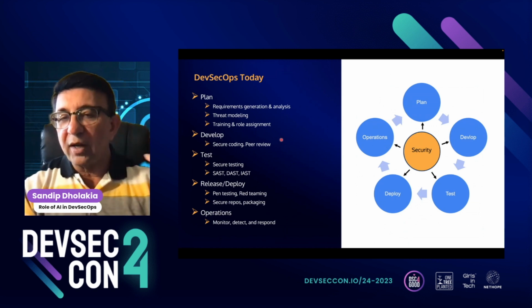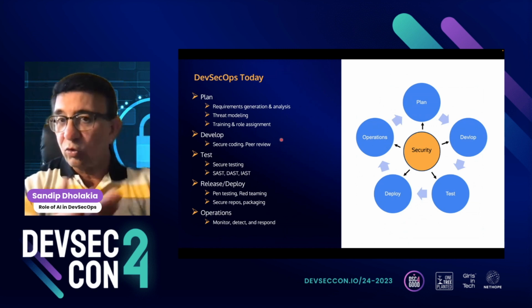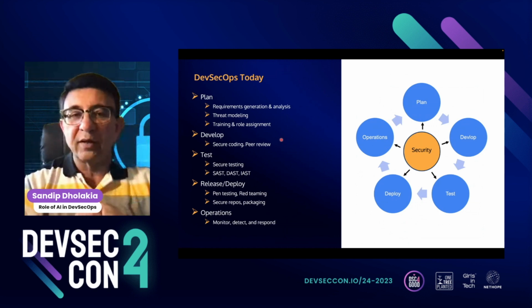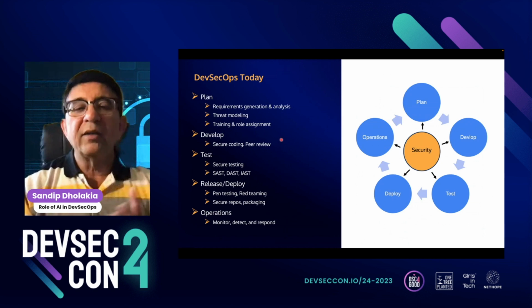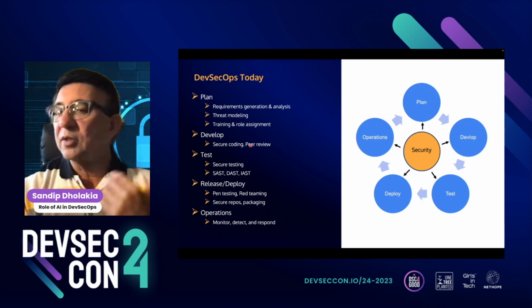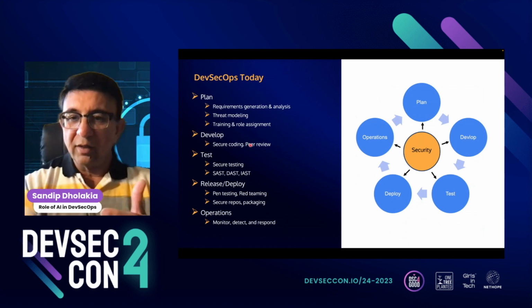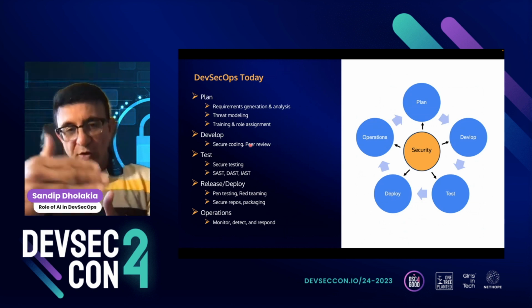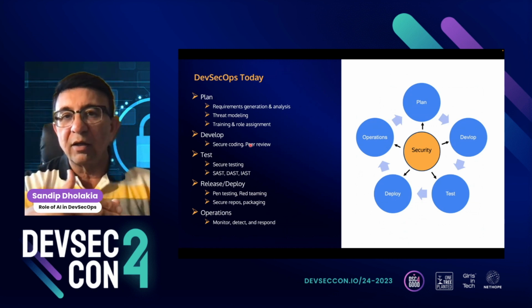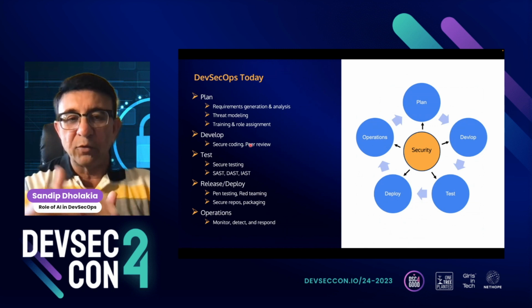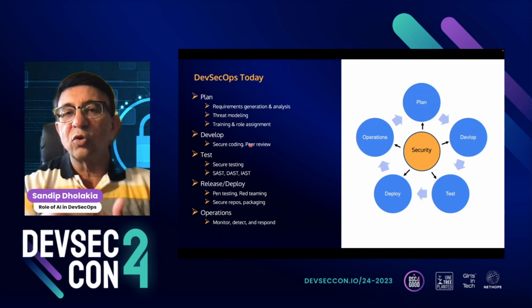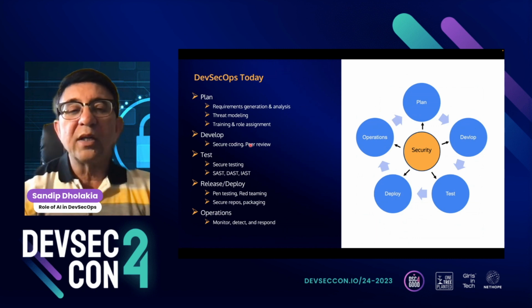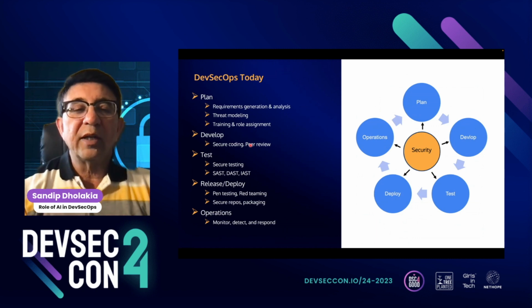We want to model the threat, we want to anticipate what could go wrong with this application, and we want to take the steps to prevent those from happening. In the develop stage, it's where we do the secure coding, and also take all the input from the plan stage to mitigate any potential threat that we see there, right? So that is the other one.